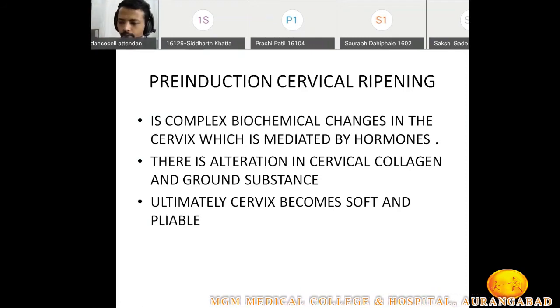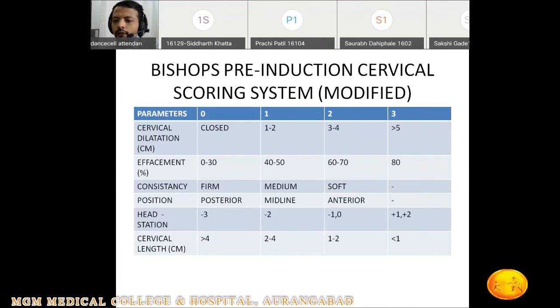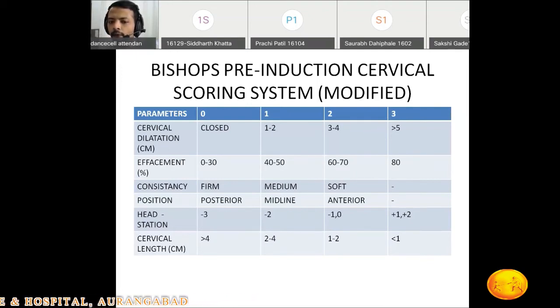We were discussing a patient. She is 40 weeks 3 days pregnant. I did her per vaginal examination. Suppose her os is closed and her effacement is 40 to 50%, but the cervix is medium in consistency, midline in position, and station is -2.